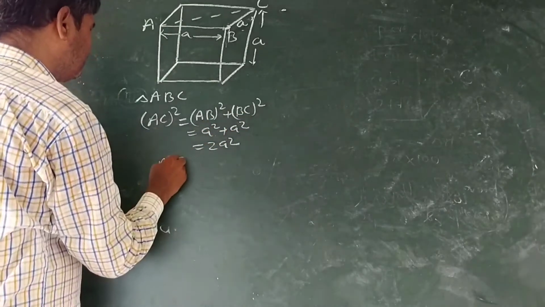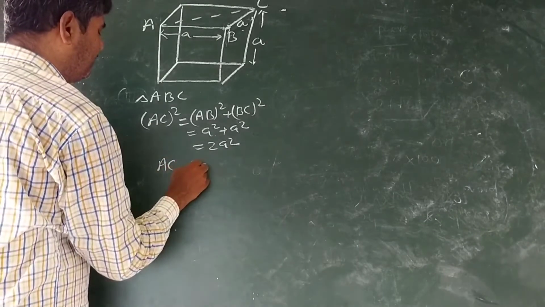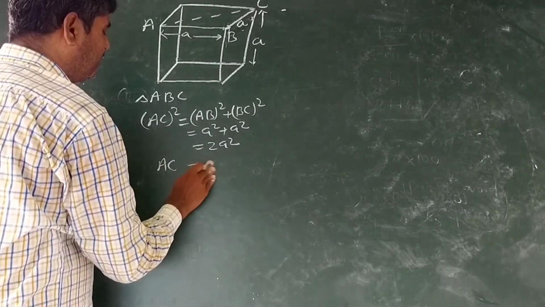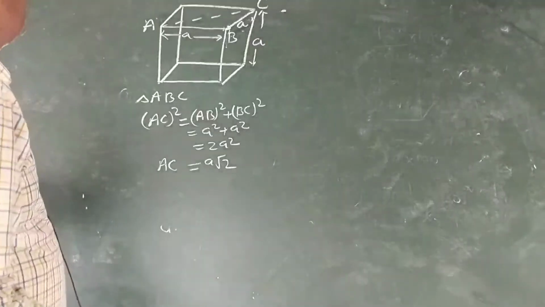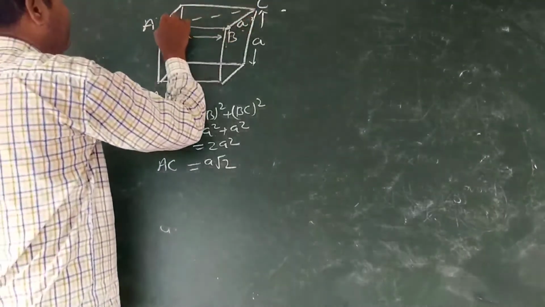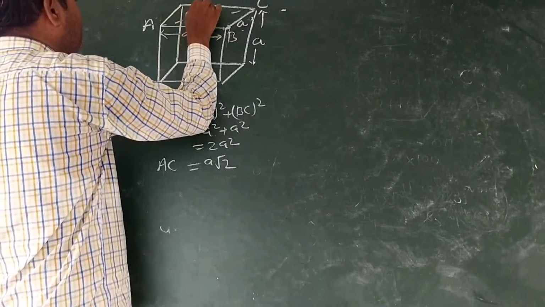On taking under root on both sides, we have AC is equal to a under root 2. Thus, the length of this diagonal is a under root 2.